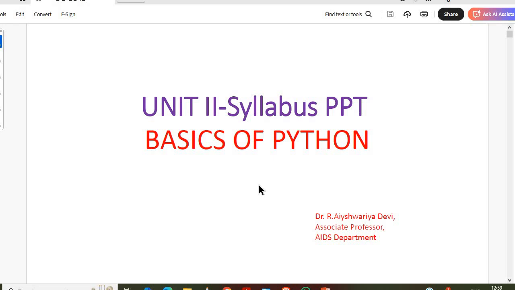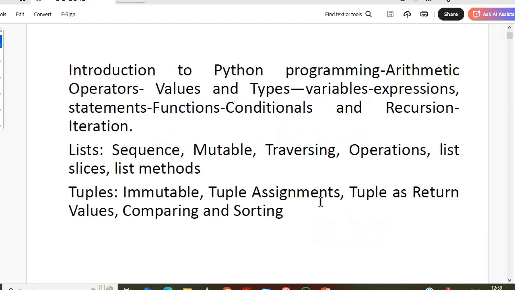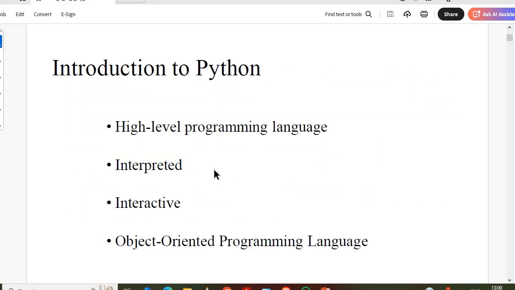Students, today we are going to see about the basics of Python. This is Unit 2. Okay, so first, here is the current syllabus of Unit 2: introduction to Python programming, arithmetic operators, variables, expressions, statements, conditional and recursion, list and tuples. This is the overall syllabus, and today I am going to give the introduction to Python.